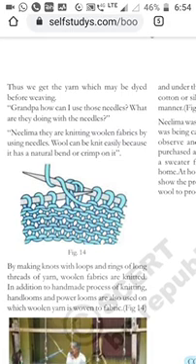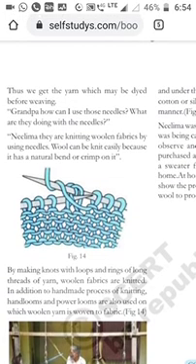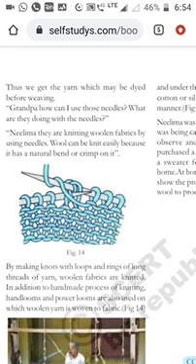Wool can be knit easily because it has a natural bend or crimp in it. So why are they using needles? Wool is very easy to bend, so that's why they use needles. At our home also we observe our mothers and sisters knit the wool, they stitch small woolen sweaters like that.